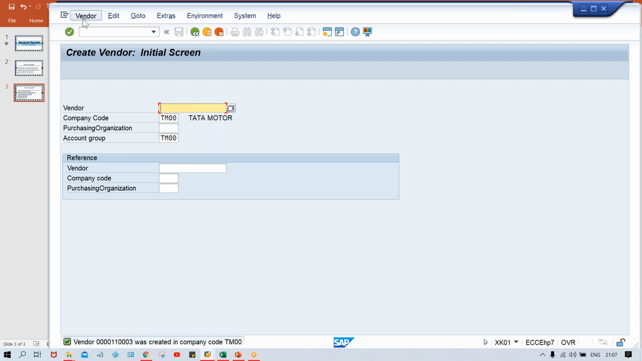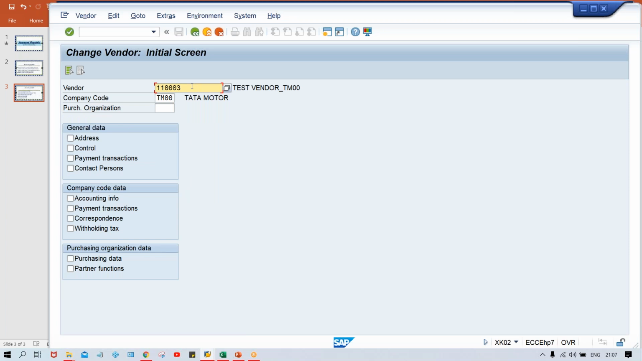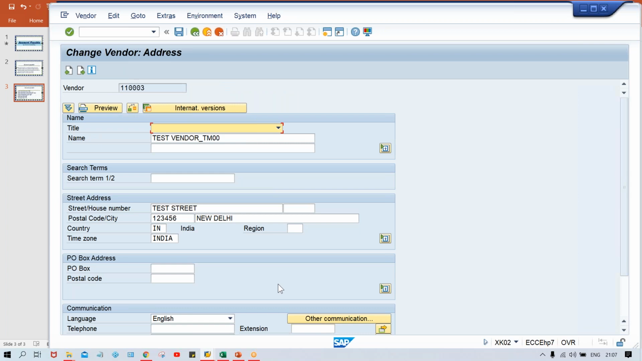If you want to display, click here and display. Or else XK01 is for creation, XK02 is for changes, and XK03 is for display. Look here, this is the vendor number. XK02 is for changes. Let's suppose you have to make a change in the address: select address details and press enter. If you want to make any changes here, you can change it.